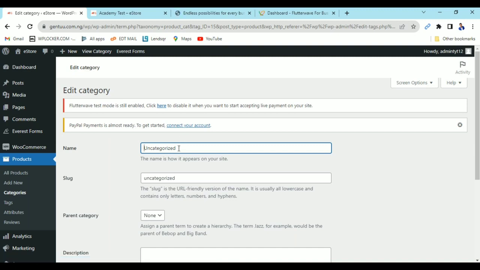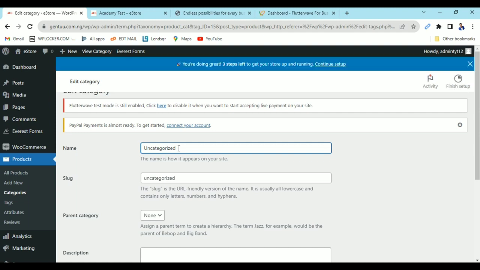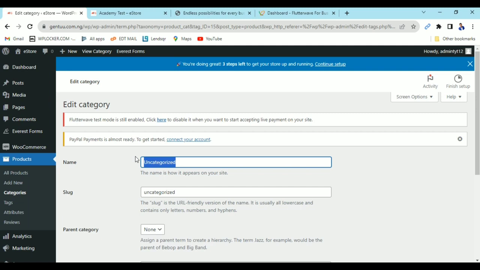Don't forget, all these changes I'm making are going to affect the front end of the website. So I can change this uncategorized to, let me say, boys. Then the slug still has to be boys.